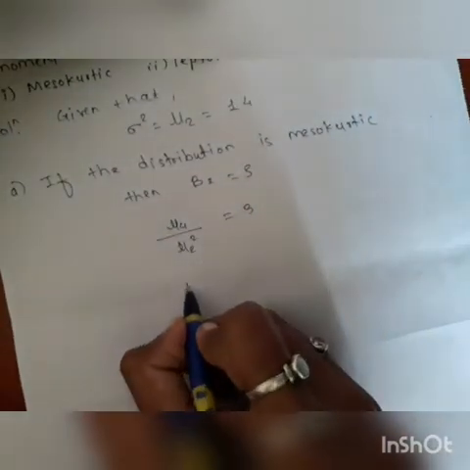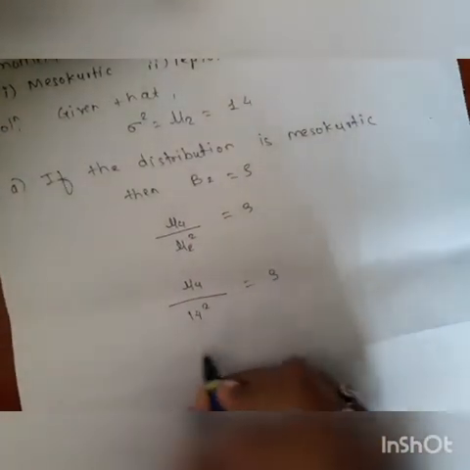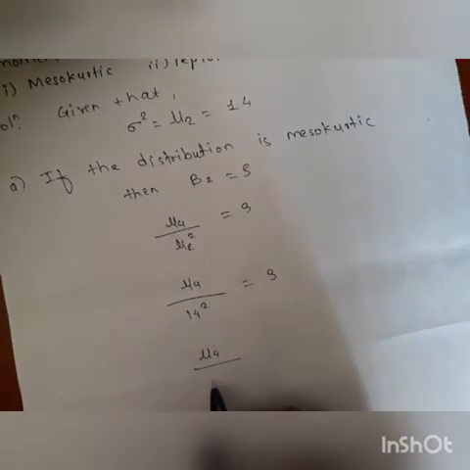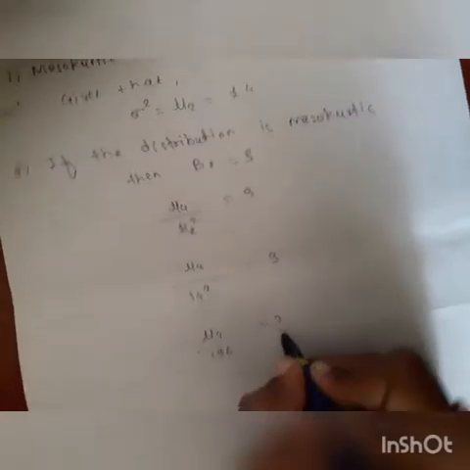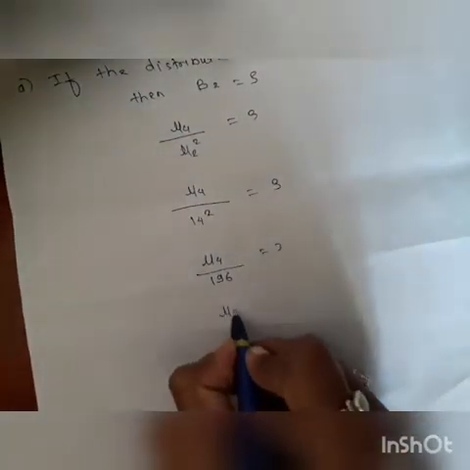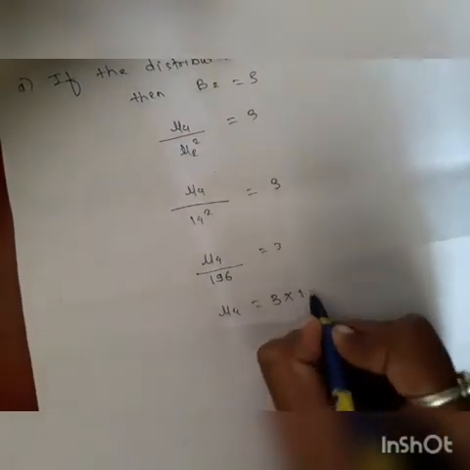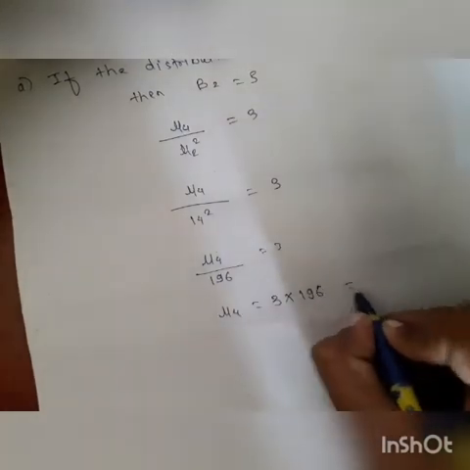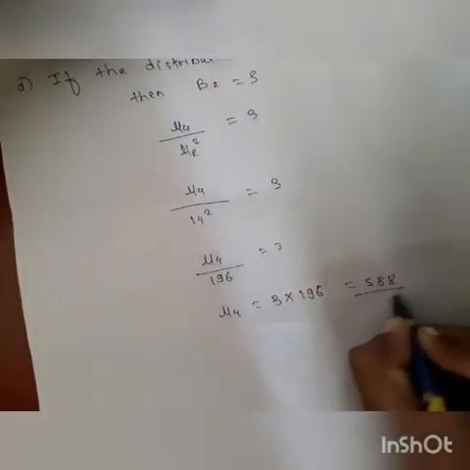We have to calculate mu 4, and the value of mu 2 is 14, so 14 square. Mu 4 upon 14 square, which is 196, is equal to 3, and mu 4 is equal to 3 into 196, which is equal to 588.